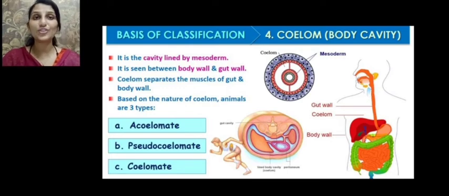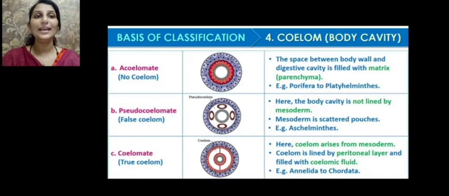Based on the nature of coelom, the animals can be either acoelomate, pseudocoelomate, or coelomate. So let us see what the three types of coelom are. Acoelomate means the space between the body wall and the digestive cavity, that is the gut cavity, is filled with a matrix, a parenchymatous matrix.